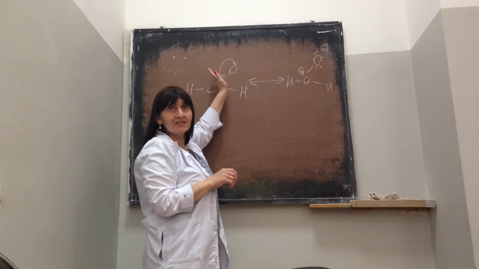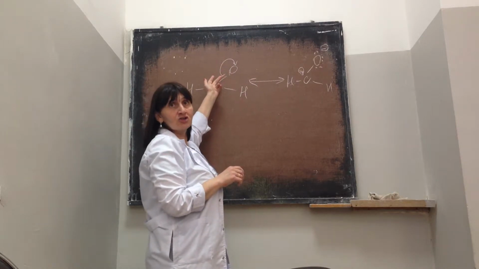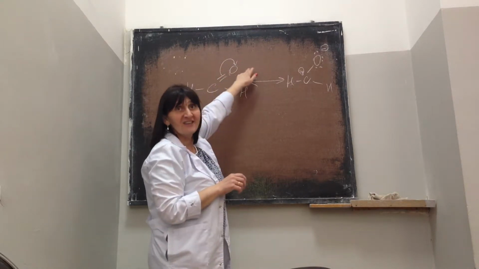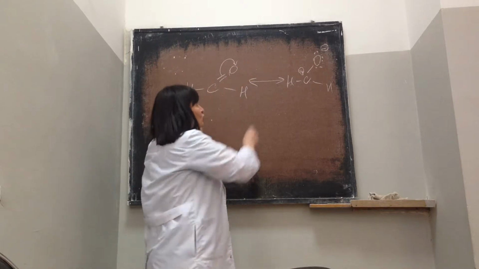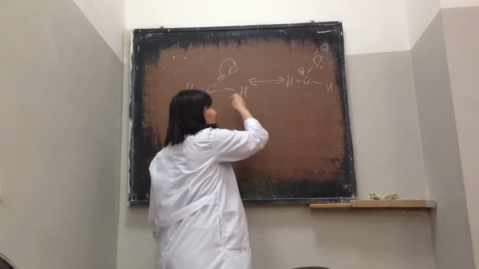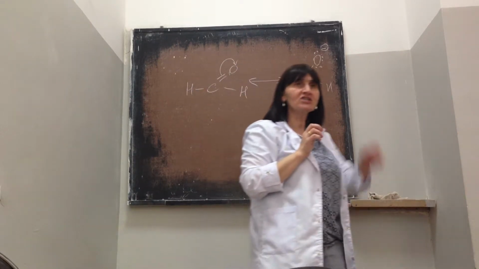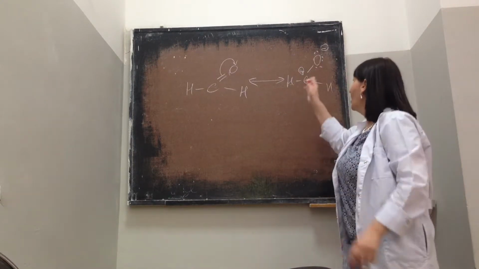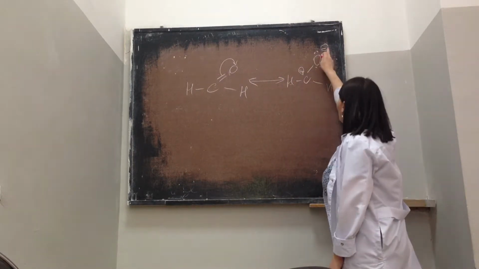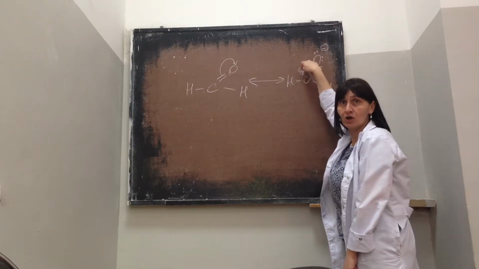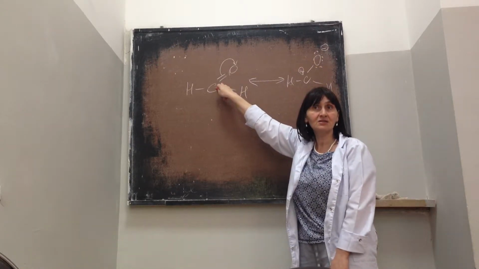So in this case, double bond pi electrons transfer to the oxygen atom. You have two resonance structures, and of course you can write another version too, when these two electrons move here. So in this case, you get this one.